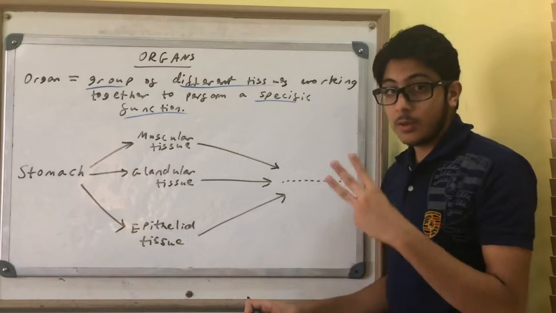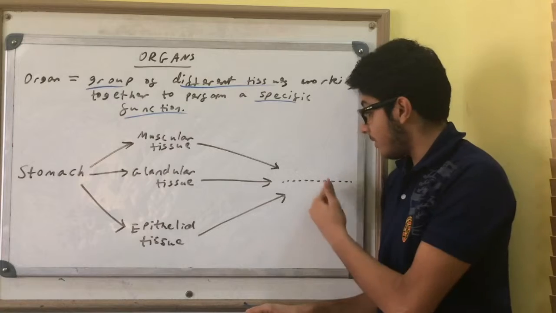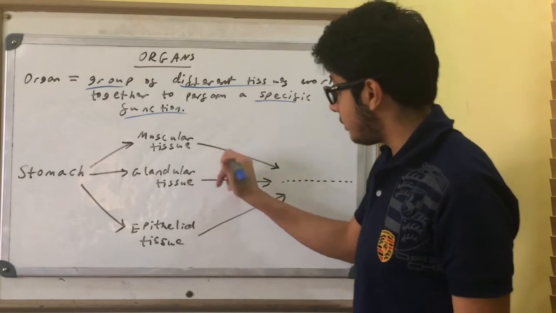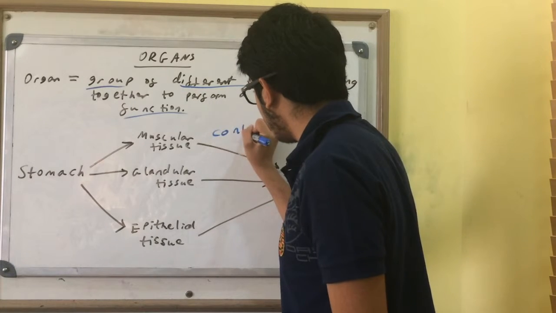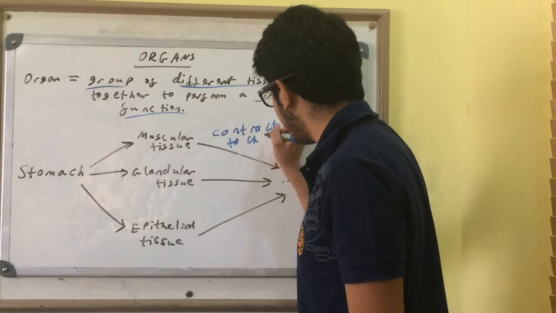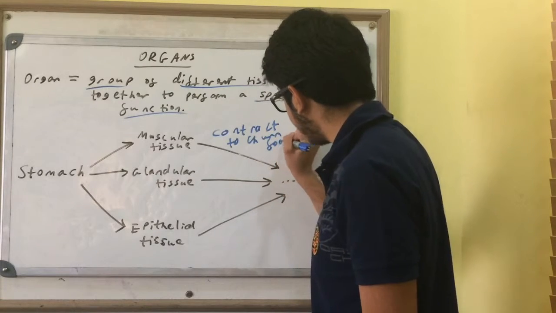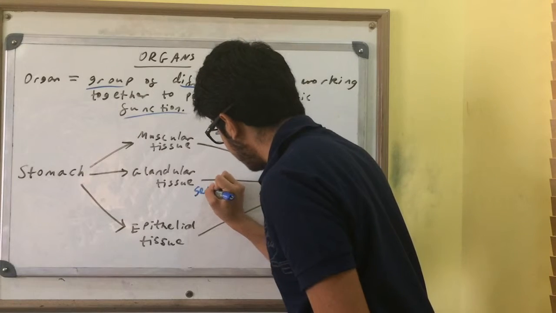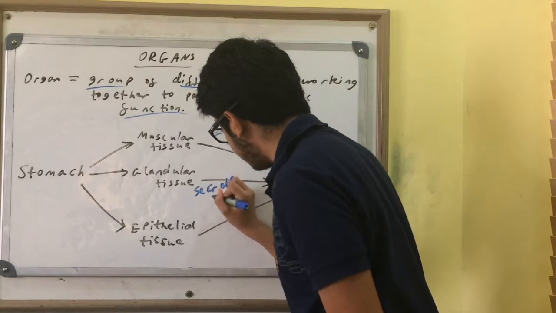And these three tissues work together to perform a specific function, which we will find out later. Now, the muscular tissue will contract to churn the food in the stomach. The glandular tissue will secrete enzymes.